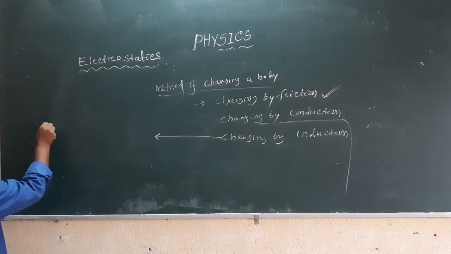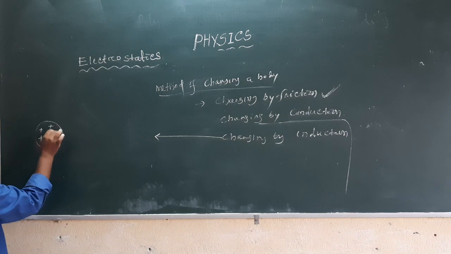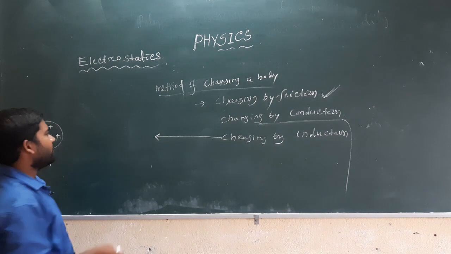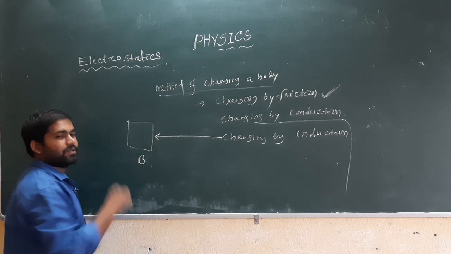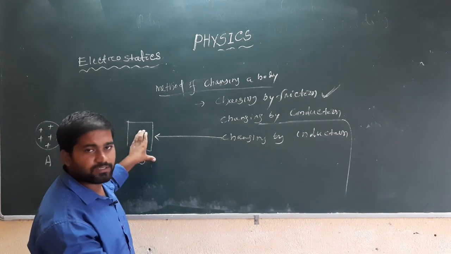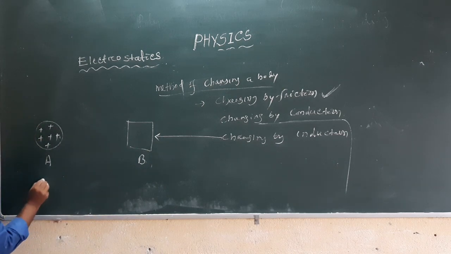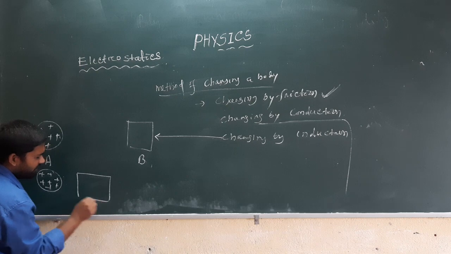Suppose we take body A, which is positively charged, and another body B which is neutral, and bring body B, the neutral one, towards body A. What happens when body B is brought near to body A?